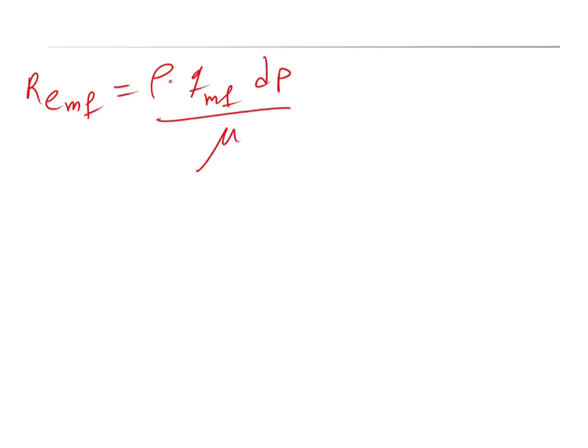Okay, and using the Reynolds number, now you can easily calculate the velocity at the minimum fluidization condition, because the Reynolds number at the minimum fluidization condition is equal to the density of the fluid times the velocity at the minimum fluidization condition, times dP divided by mu. So here I can add the index, F standing for density of the fluid, and from this equation you can write QMF will be equal to the Reynolds number, that is 0.083, you just calculated that, times viscosity,